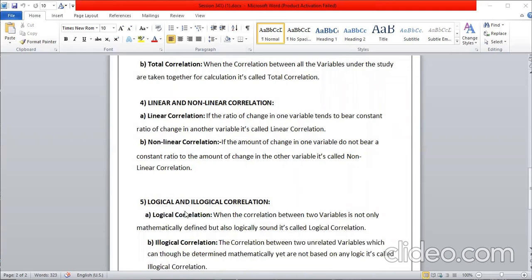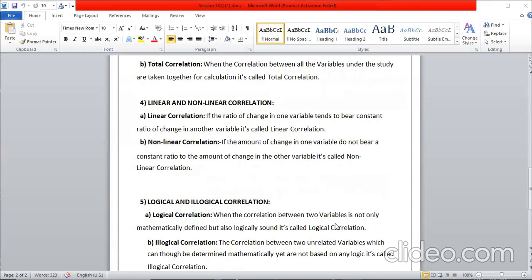Fifth one, logical and illogical correlation. Logical correlation: when the correlation between two variables is not only mathematically different but also logically sound, it is called logical correlation. Here we are establishing the relationship between the two, and then you are getting the value. What you have solved, you got the value.